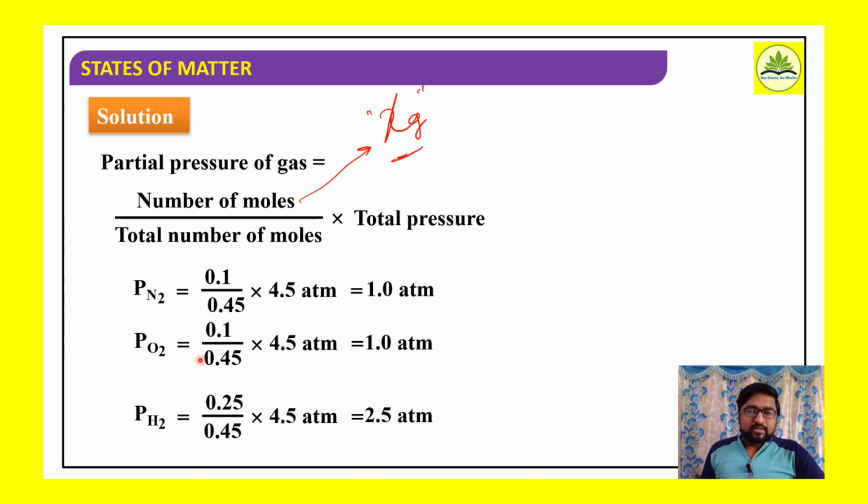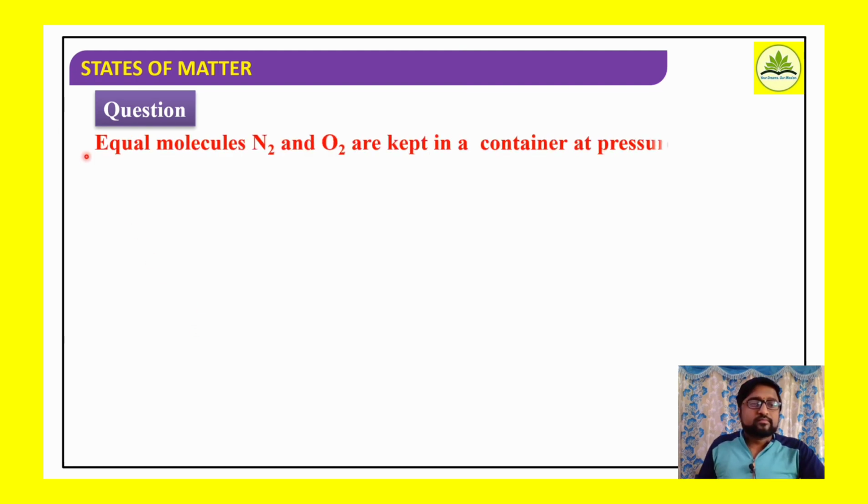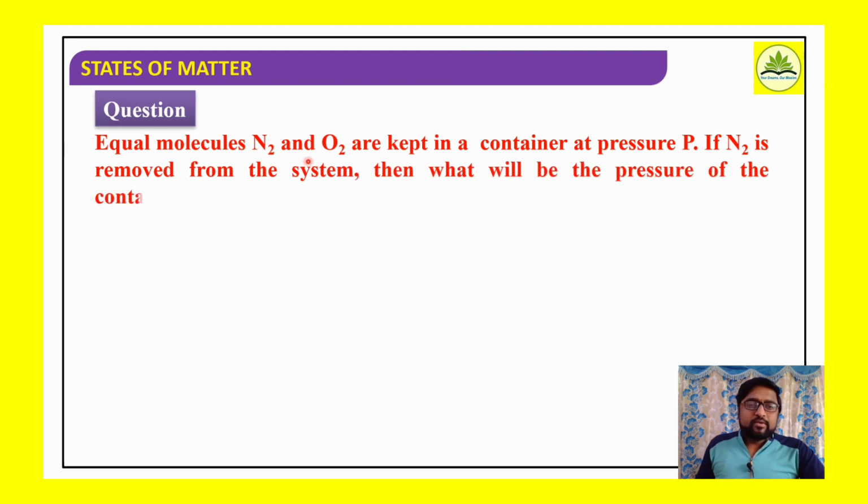Okay, well, I hope you got this. Well, coming to the next one, equal molecules of nitrogen and oxygen are kept in a container at pressure P. Okay, equal molecules of nitrogen and oxygen, say X. X molecules of nitrogen and oxygen are kept in a container at pressure P. If nitrogen is removed from the system, then what will be the pressure of the container?